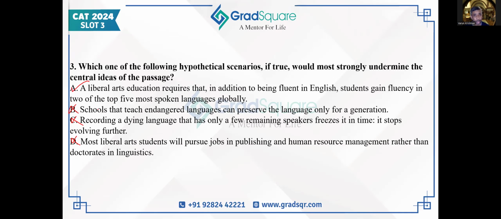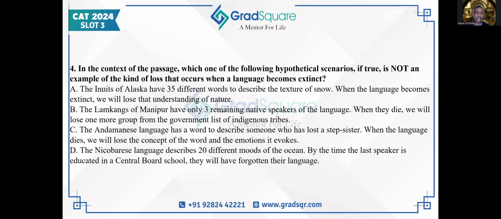Again, not an easy question. Moderate to tough question is what question number 3 is. And the last question says, in the context of the passage, which of the following hypothetical scenarios, if true, is NOT an example of the kind of loss that occurs when a language becomes extinct. Thankfully, they have made the NOT all caps. So they are talking about extinction of a language and what kind of loss accompanies it.